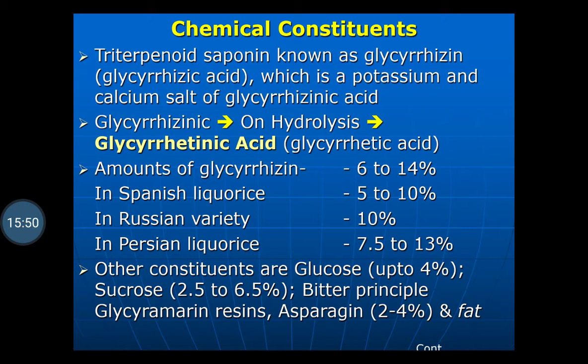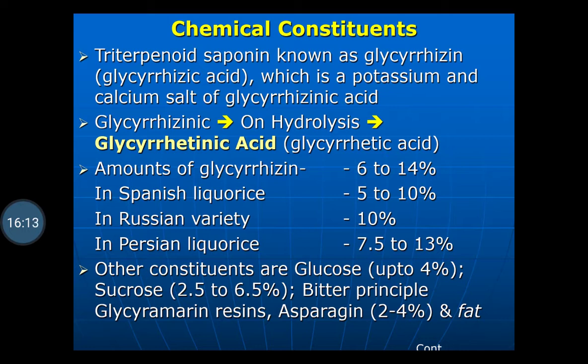Chemical constituents: it contains a triterpenoid saponin known as glycyrrhizin, that is glycyrrhizic acid, which is a potassium and calcium salt of glycyrrhizinic acid. Glycyrrhizinic acid on hydrolysis gives glycyrrhetinic acid.